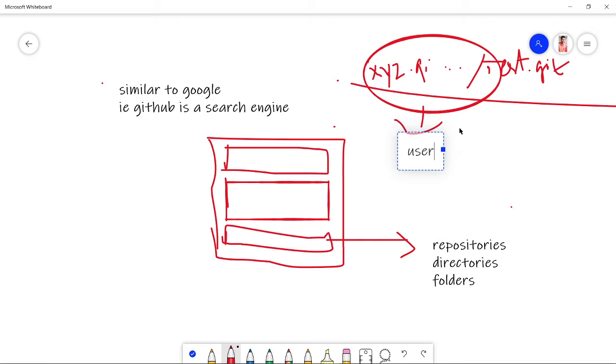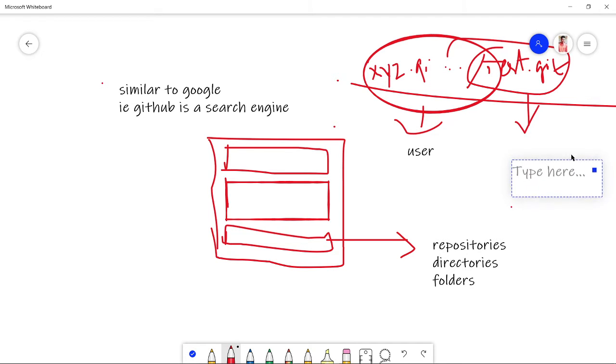So whatever link I show in the practical example, the first part, XYZ, will be the user, and next will be the repository, the repositories of that user. This is similar to Google, but it is not like Google.